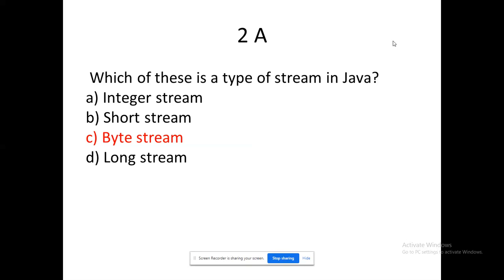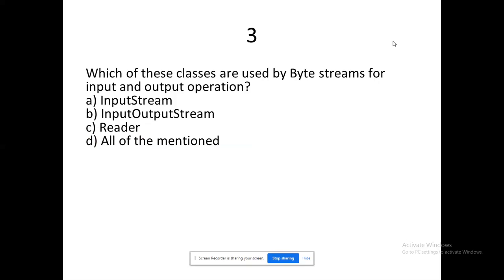I'll tell you while on discussion. Some of these classes are used by byte streams for input and output operations.